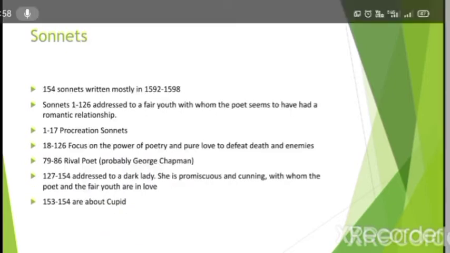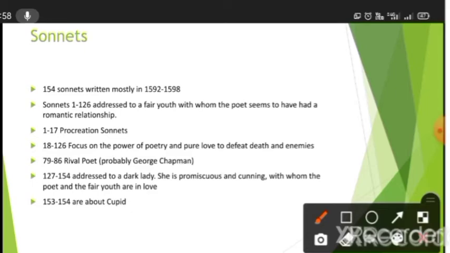So what we are going to do today, if time permits, is complete both of the sonnets that are mentioned in the syllabus of Kumaun University. Before that, let's have a quick review of the sonnets written by William Shakespeare. He has written 154 sonnets, which were written mostly between 1592 and 1598.